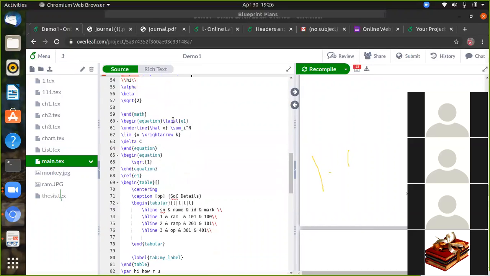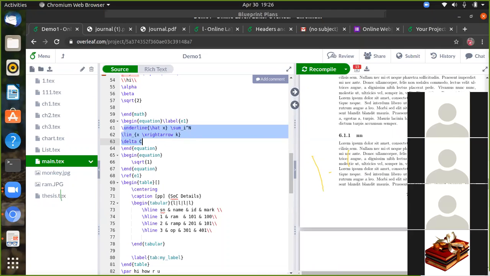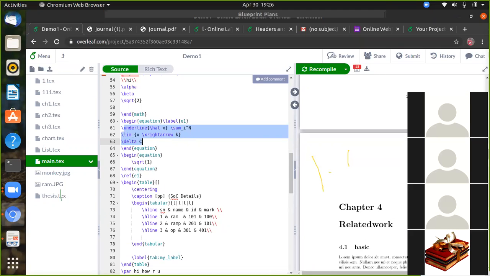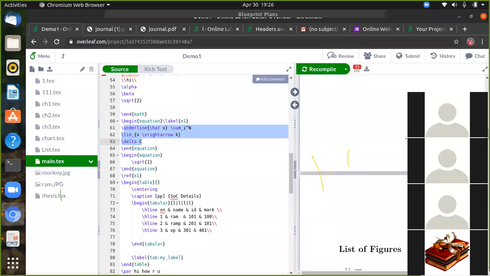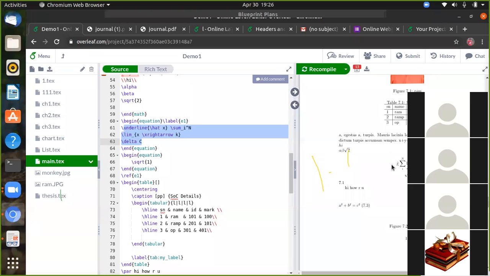Then in mathematics, while you are writing an equation, it starts from begin equation. Then you can write the equation of this mathematical derivation. Underline of x bar, summation varies from subscript of 1 to superscript of n, limit varies from x to x arrow of k, then delta c, which gives this answer. So here, then square root of 1 is square root of 1.